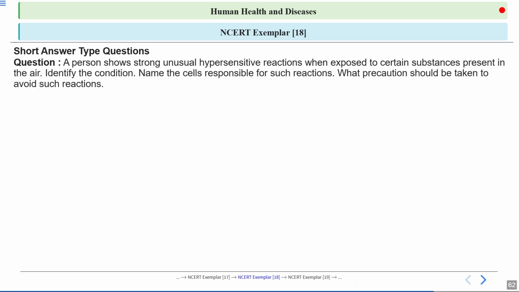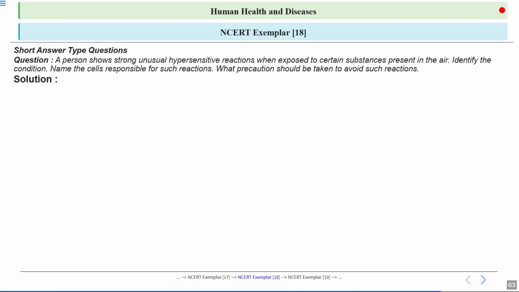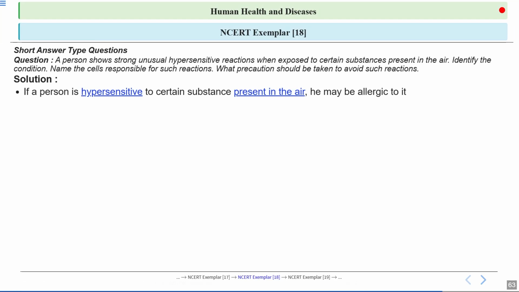Next question. A person shows strong, unusual, hypersensitive reactions when exposed to certain substances present in the air. You have to identify the condition. You have to name the cells responsible for such reactions. Now, what precaution should be taken to avoid such reactions? Let's have a look at the answer.